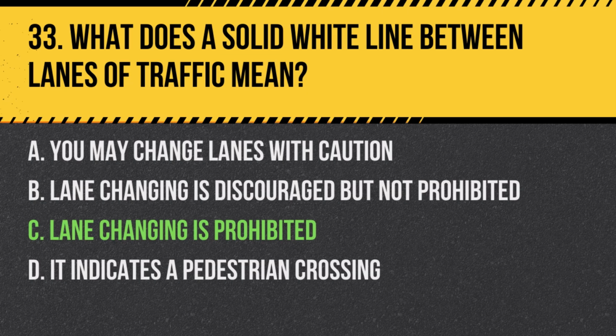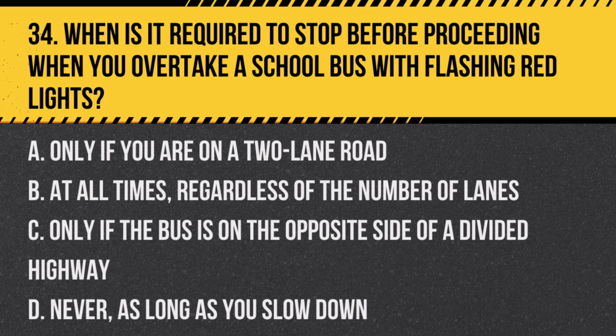A solid white line between lanes of traffic means that changing lanes is not allowed. Question 34. When is it required to stop before proceeding when you overtake a school bus with flashing red lights? A. Only if you are on a 2-lane road. B. At all times, regardless of the number of lanes. C. Only if the bus is on the opposite side of a divided highway. D. Never, as long as you slow down.